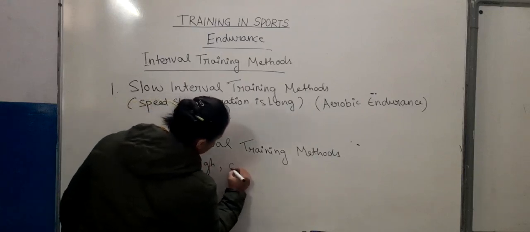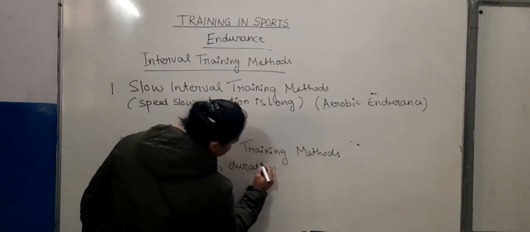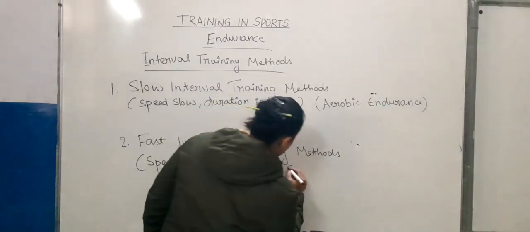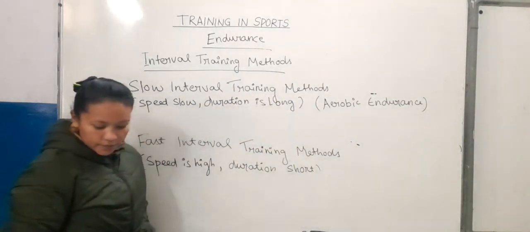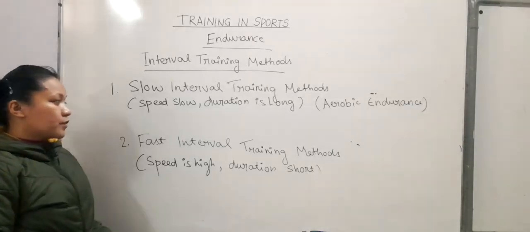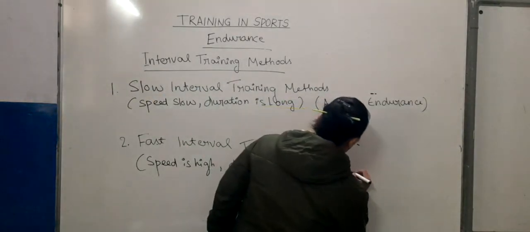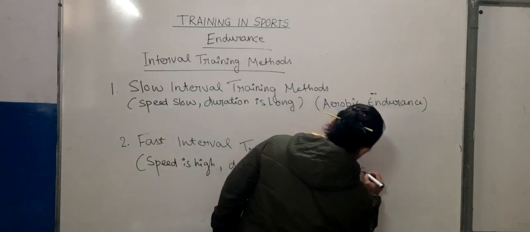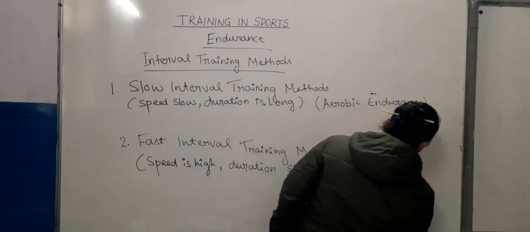And in fast interval training methods, our speed is high and the duration is short. This is about the interval training methods. And fast interval training methods help to develop anaerobic endurance.